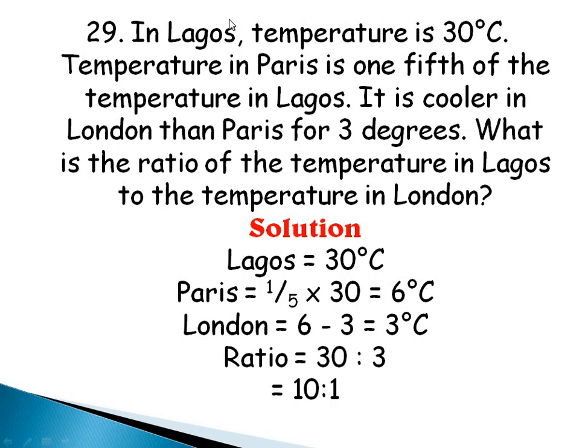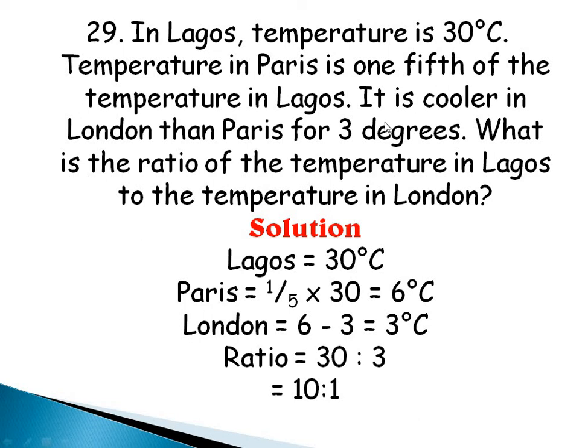Question 29. In Lagos, temperature is 30 degrees C. Temperature in Paris is 1/5 of the temperature in Lagos. It is cooler in London than Paris by 3 degrees. What is the ratio of the temperature in Lagos to the temperature in London? Alright, in this question we're given the temperature of Lagos to be 30 degrees C, and that of Paris is 1/5 of the temperature in Lagos, that's 1/5 times 30, and that gives us 6 degrees. So the temperature of Paris is 6 degrees C.